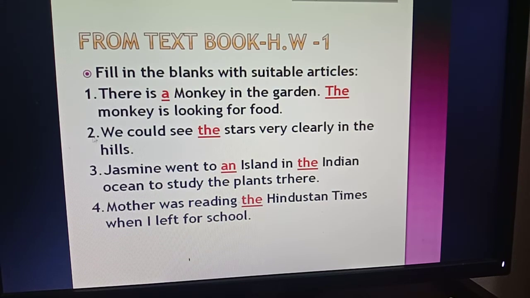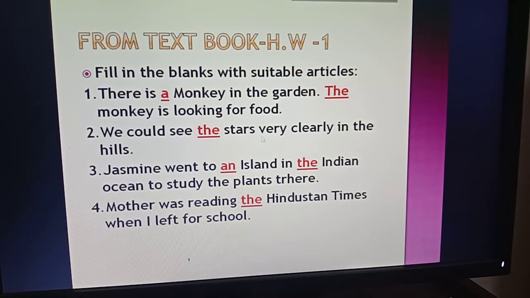Okay, then number 2, we could see the stars very clearly in the hills. Boys, you know stars are fixed and particular things in the world, that's why you have to use the. We know before a particular thing we use the.